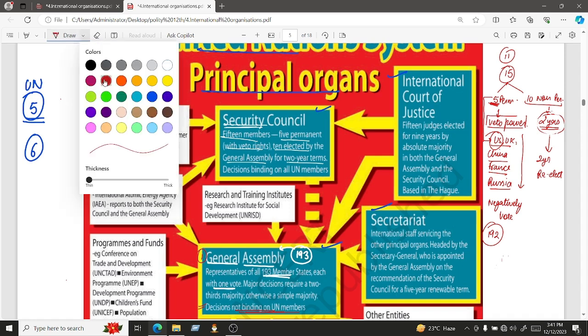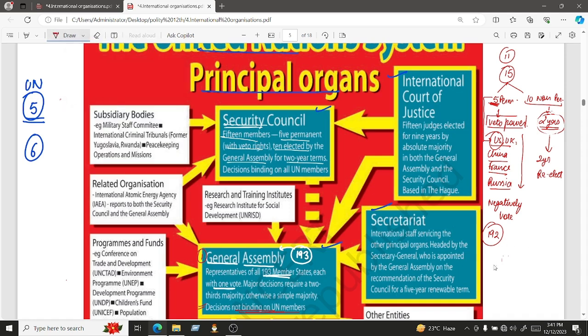Now this is the major point here that you need to focus upon. The decision of the United Nations General Assembly is non-binding in nature. That means it is not necessary for the member nations to abide by the decision taken by the General Assembly. But when it comes to the United Nations Security Council, all the UN members will have to abide by that decision. Fine. So the decision of the United Nations Security Council is binding in nature. That is the most important point here.